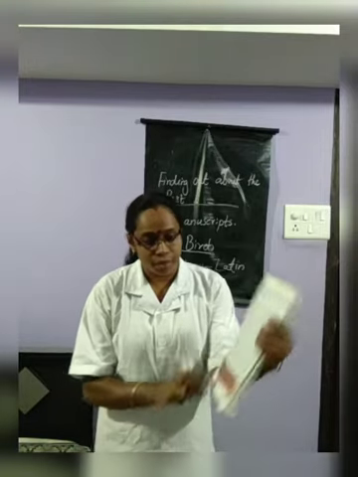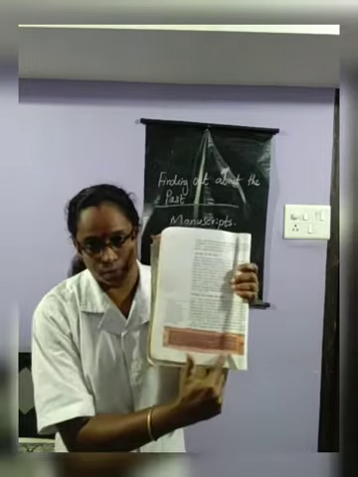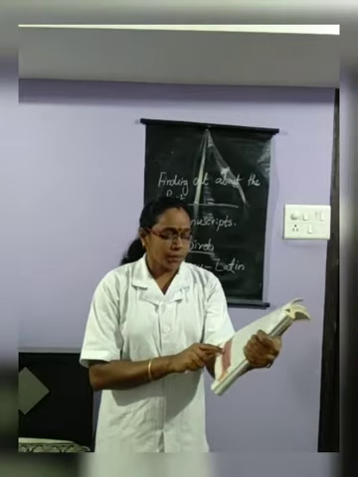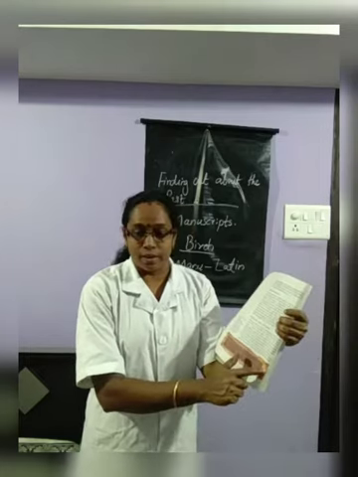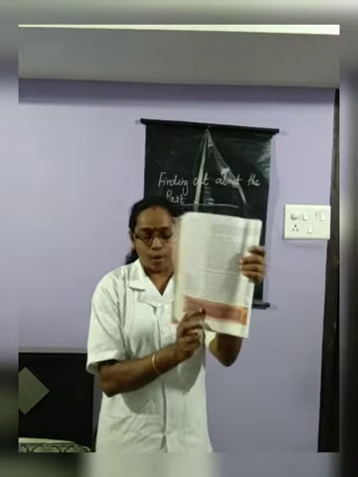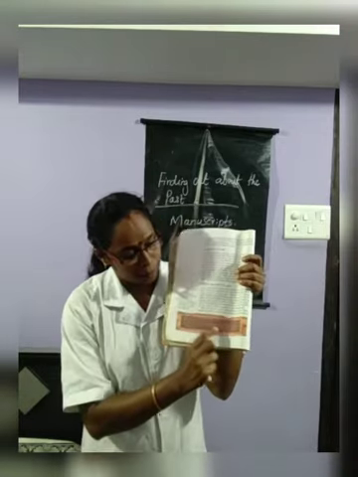You can see the picture in your textbook. Below, we can see a page from a palm leaf manuscript. This manuscript was written about 1,000 years ago.